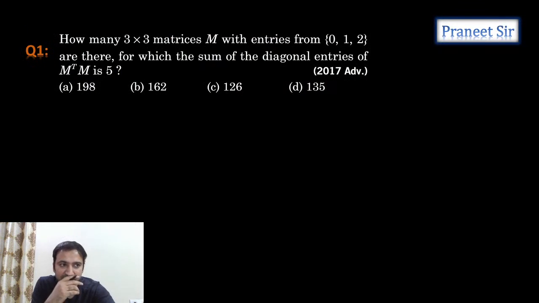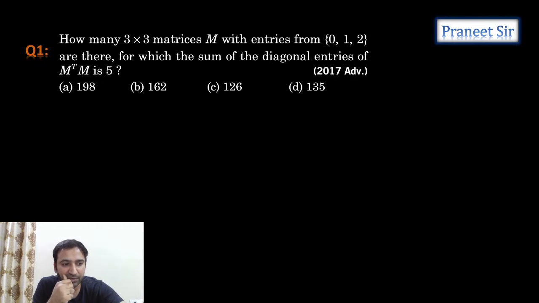Chalo, then this is the first question we have. This is a 2017 advanced question. How many 3x3 matrices M with entries 0, 1, 2 are there for which the sum of the diagonal entries of M transpose M is equal to 5?